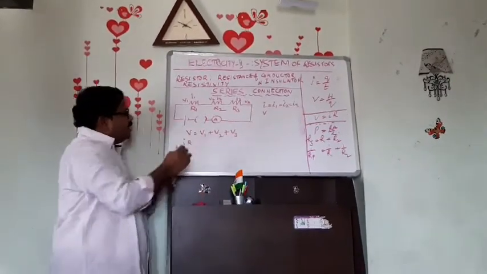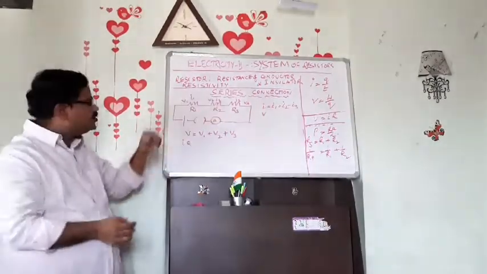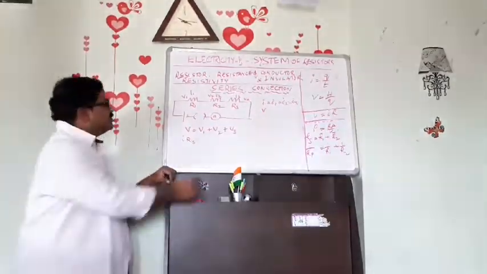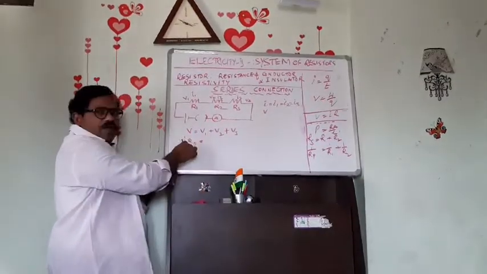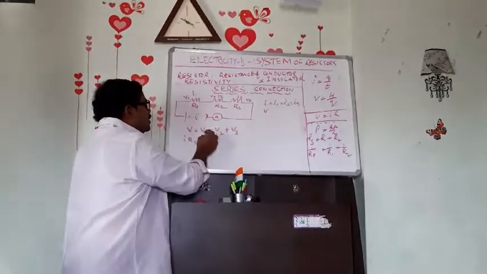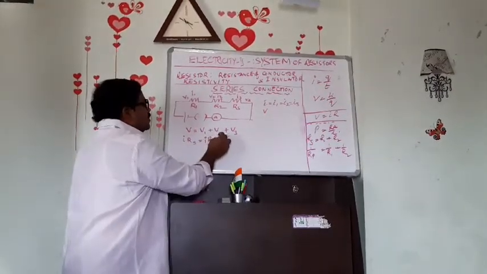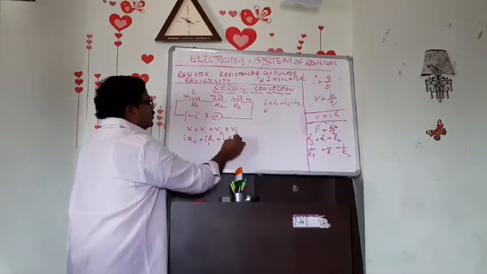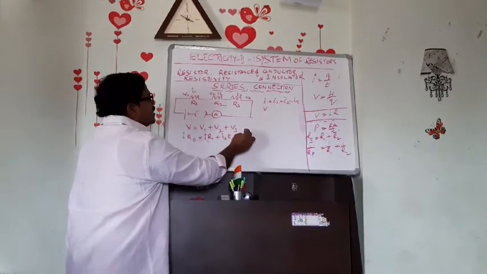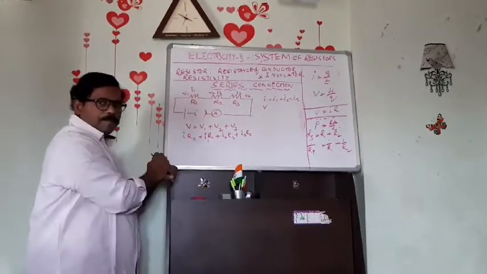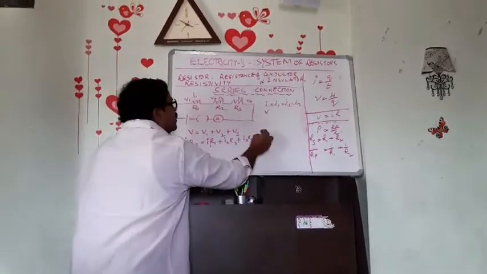So what can we write in place of V? IR. But here it is a series connection, so let us write I into RS. V equal to IR is Ohm's law. Then V1 means I1 R1, V2 means I2 R2, V3 means I3 R3, since Ohm's law.